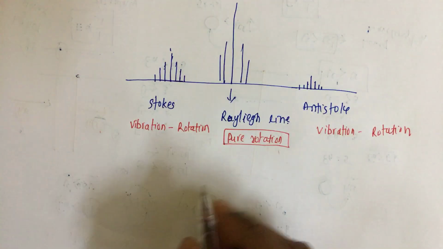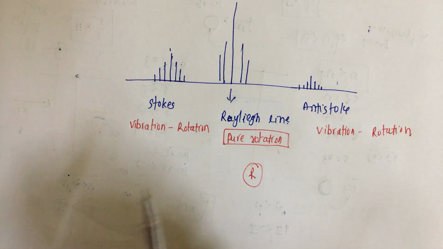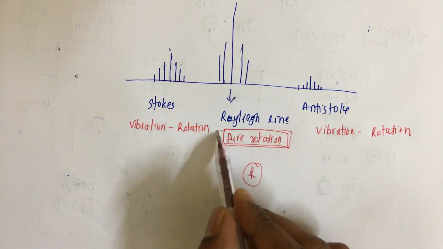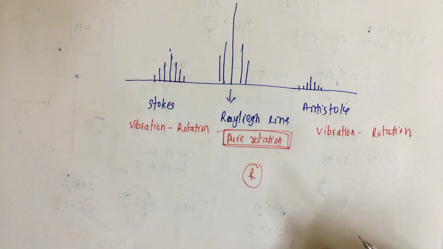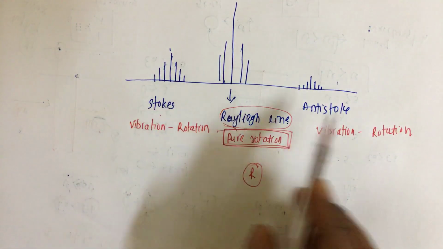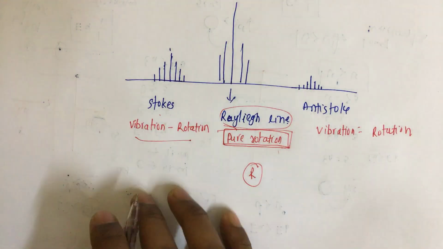The main concept in Raman spectra is the change in polarizability. Here, just by rotating the molecule, we are bringing about a change in the polarizability, and because of that we get a Rayleigh line. In the case of Stokes lines and anti-Stokes lines, we have vibrations as well as rotations. Just remember this part.